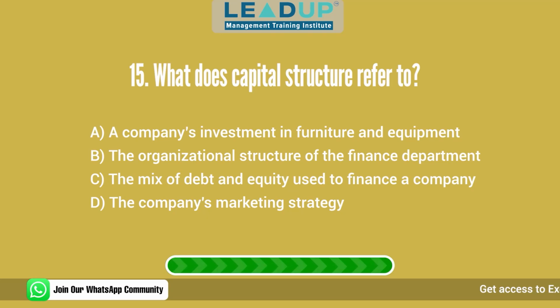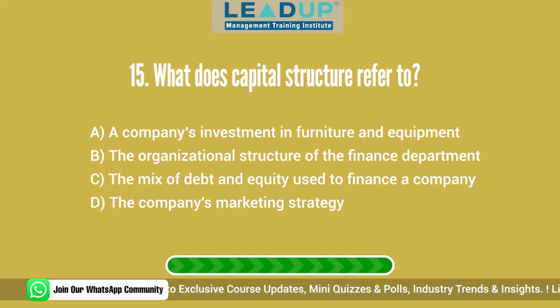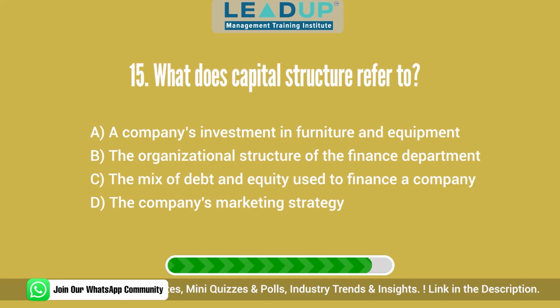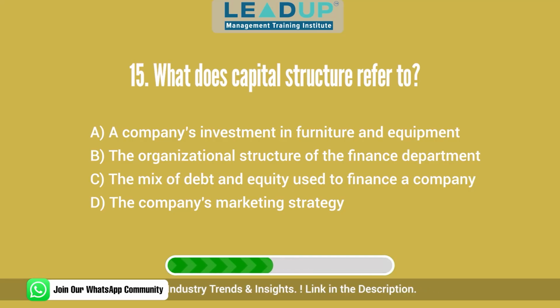Question 15. What does capital structure refer to? A. A company's investment in furniture and equipment. B. The organizational structure of the finance department. C. The mix of debt and equity used to finance a company. And D. The company's marketing strategy. Answer: the mix of debt and equity used to finance a company.